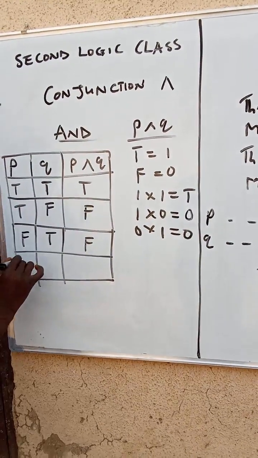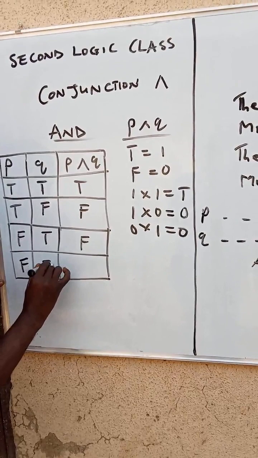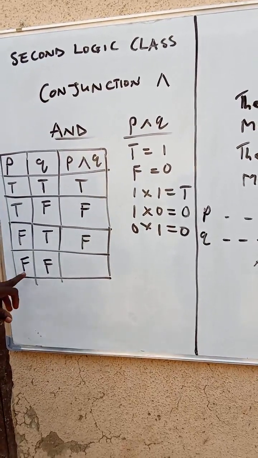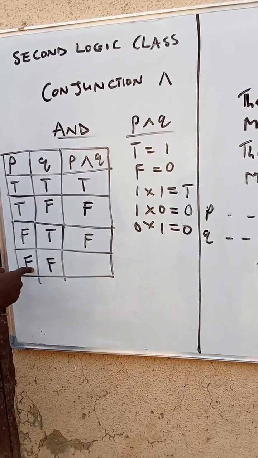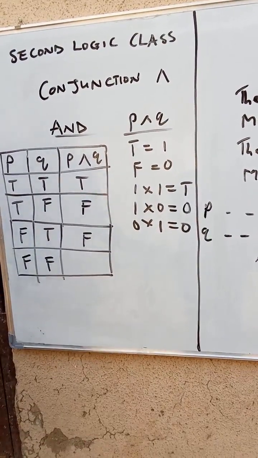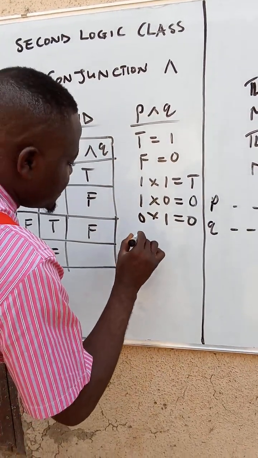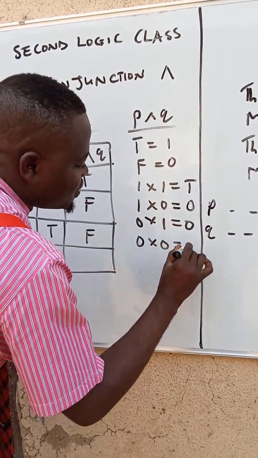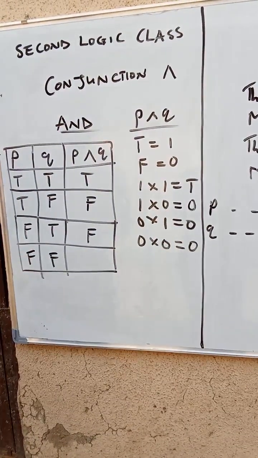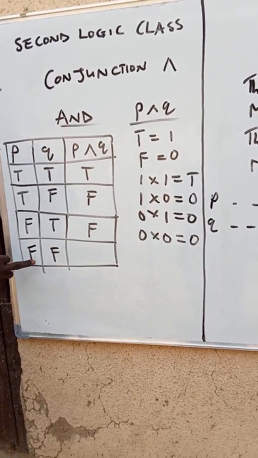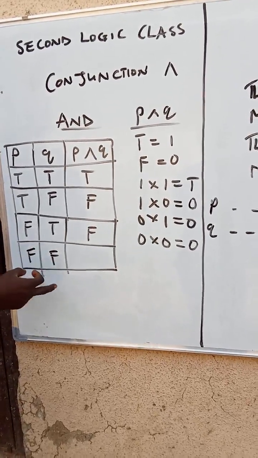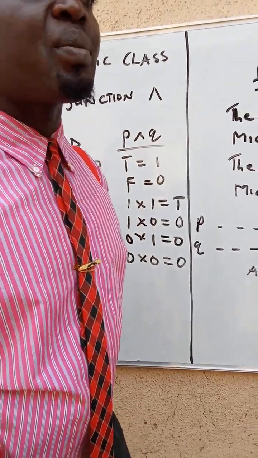Then what if this is false and this is false? Jane is not married and her mother is not happy. We said 0 times 0 is equal to what? 0. Jane is not married and her mother is not happy.